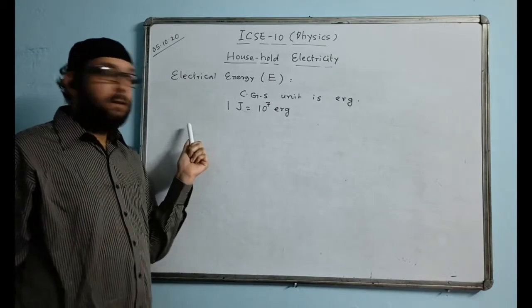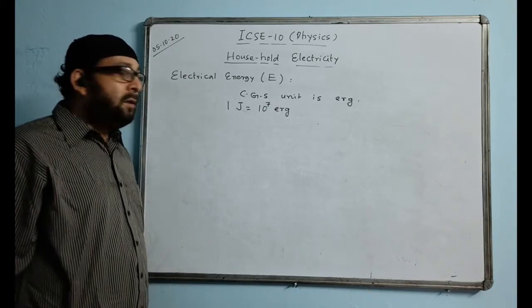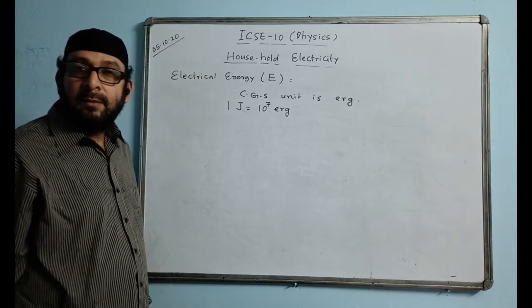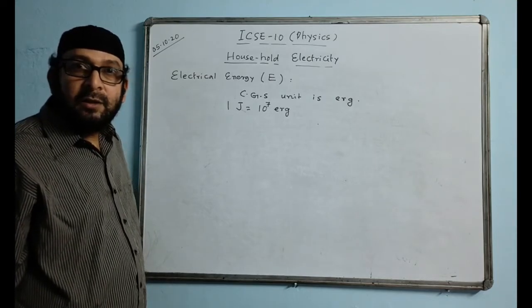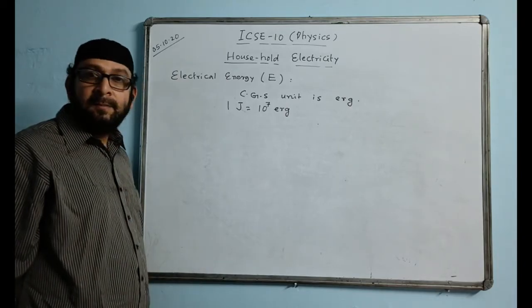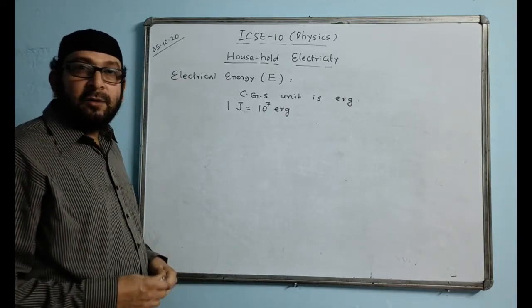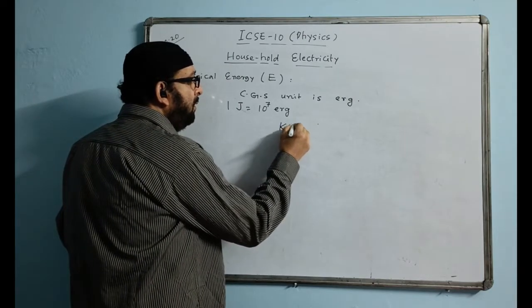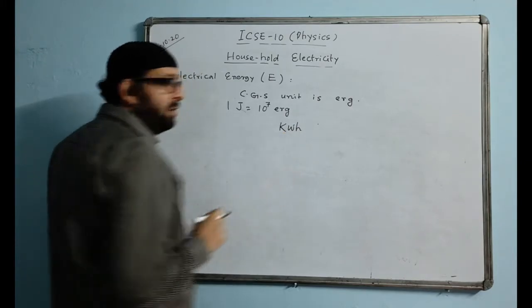Now write down below this. This is the important part. Please write down the commercial unit. The commercial unit of electrical energy is kilowatt hour, kWh.